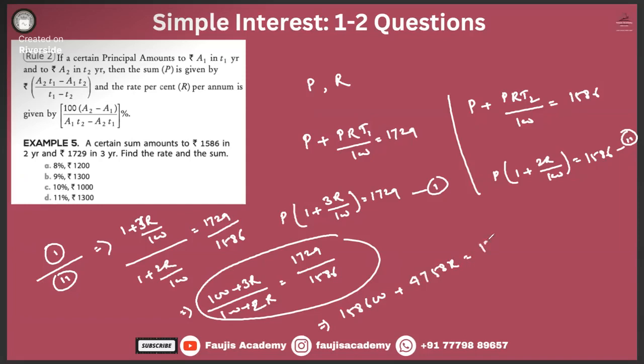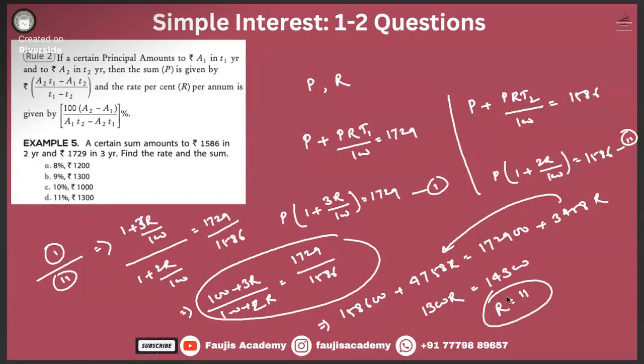4758R is equal to 172900 plus 1729 into 2. That means 3458. Right. This is the value of R. And now let's take this R on this side. 4758 minus 3458, that means 1300 R is equal to 172900 minus 158600. Okay, this is 14300. That means R is equal to 11.